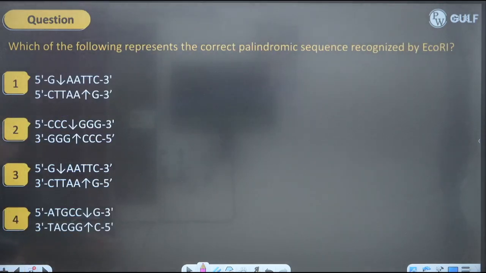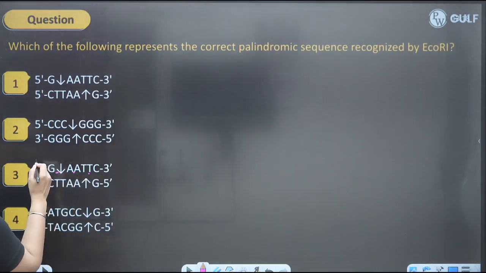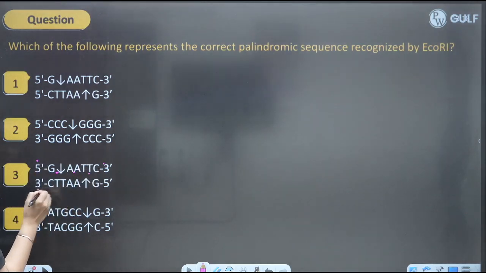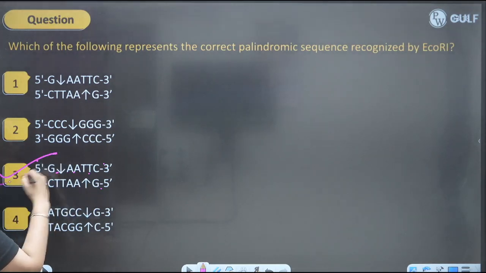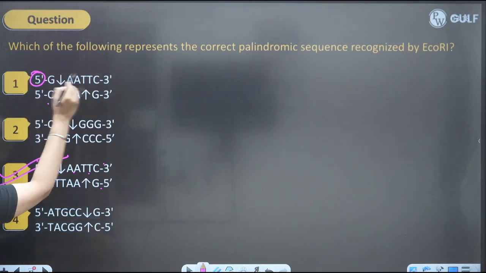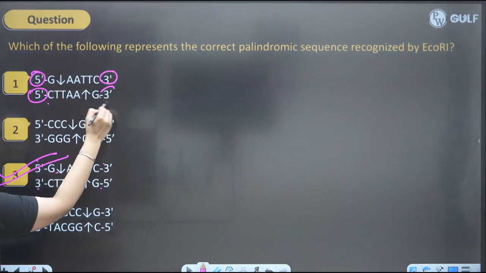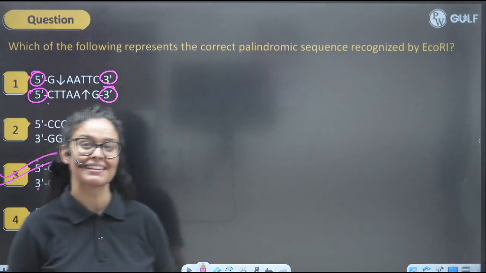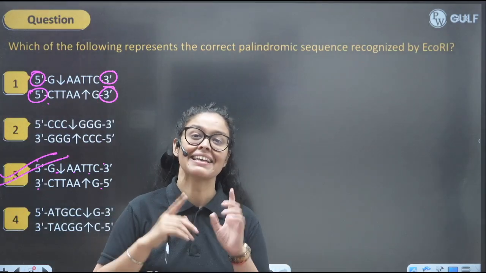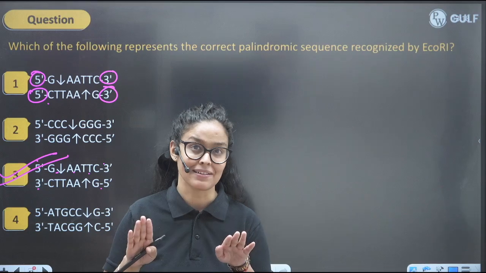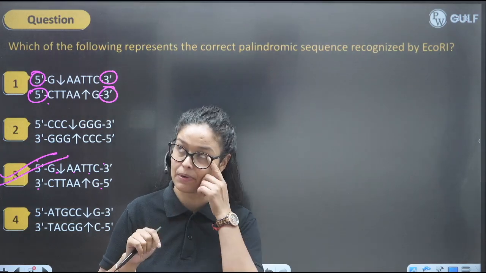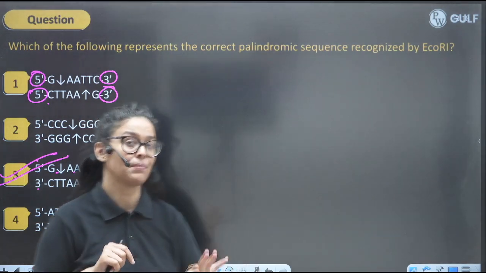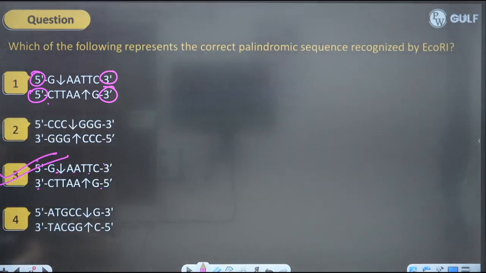Next question. Palindromic sequence recognized by EcoRI. We know it cuts between G and AATTC, 5' to 3' and 3' to 5'. So this is the perfect answer. Why not this one? Because they have written 5' to 3', 5' to 3', but the strands are anti-parallel. Their polarity is opposite, not similar. They don't have similar polarity, right? So the perfect answer will be 3 here.